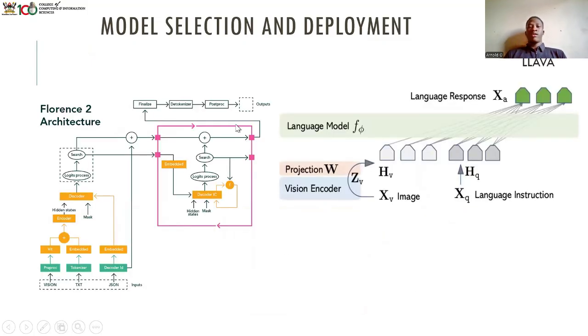Then we also trained Florence, and this is its architecture. As you can see, it's more of an iterative format. It also accepts both image and text data, and it learns through a search and encoding process. We also trained the LLaVA model, which is kind of similar to the CLIP model.